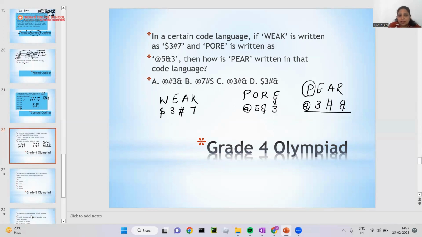Can you see any option here? @ then 3. So P here again. What is P here? If you can see that, P is the @. So I will start with @.